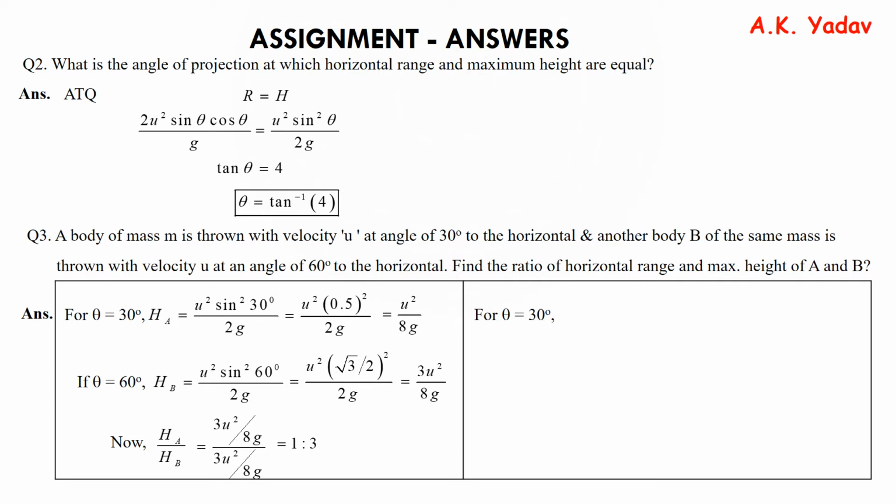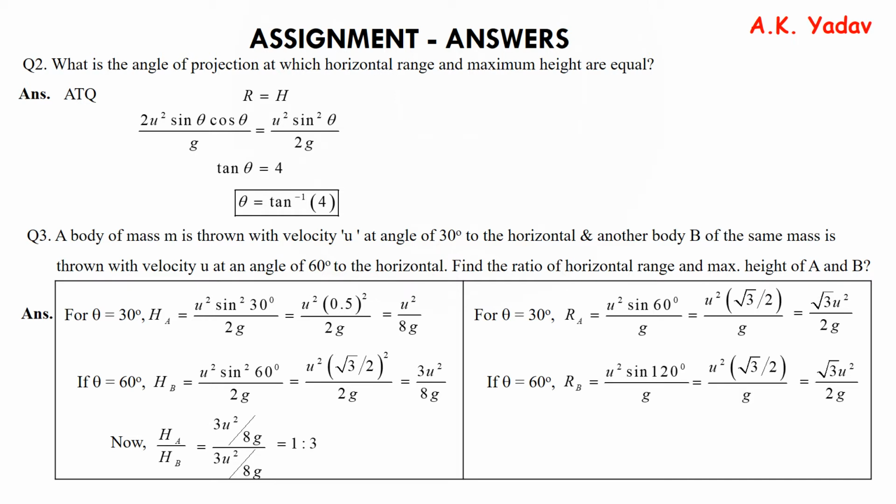Now we will find out the horizontal range. For 30 degree, the range of body A is equal to root 3 into u square upon 2g, and for 60 degree, the range of body B comes out as root 3 u square upon 2g. So the ratio of the range is 1:1 because both the ranges are the same.